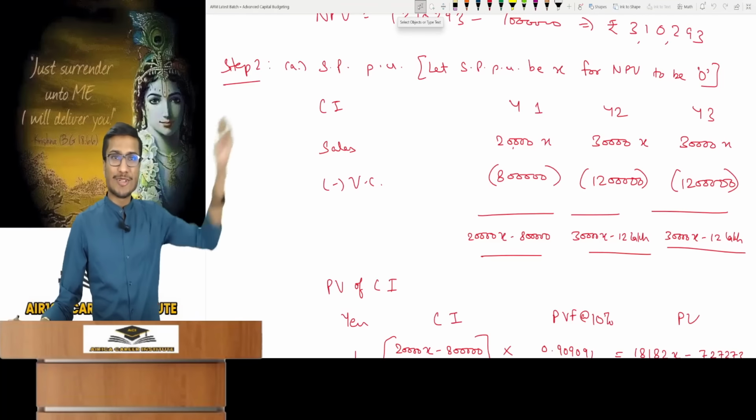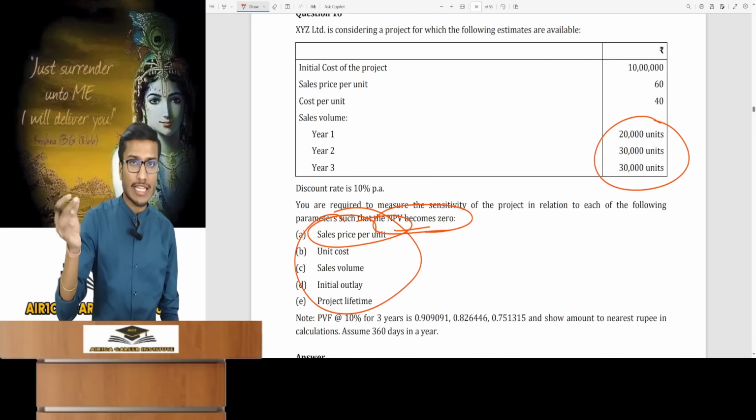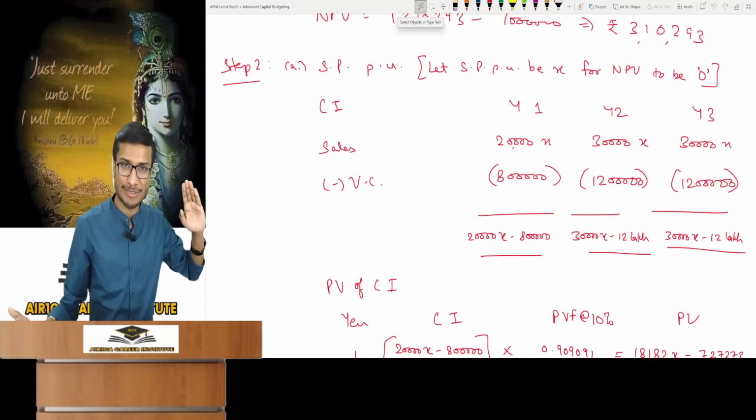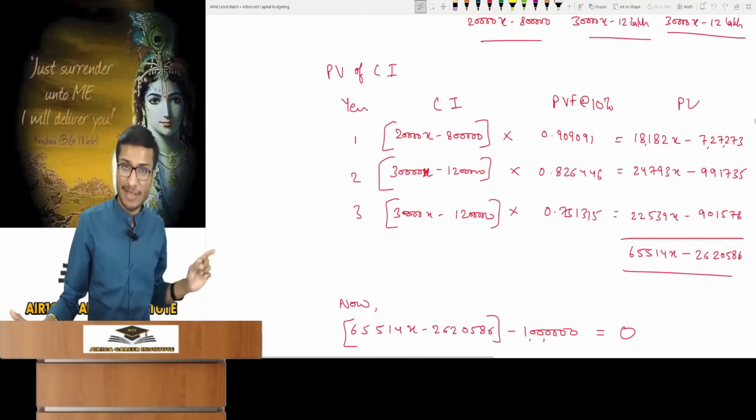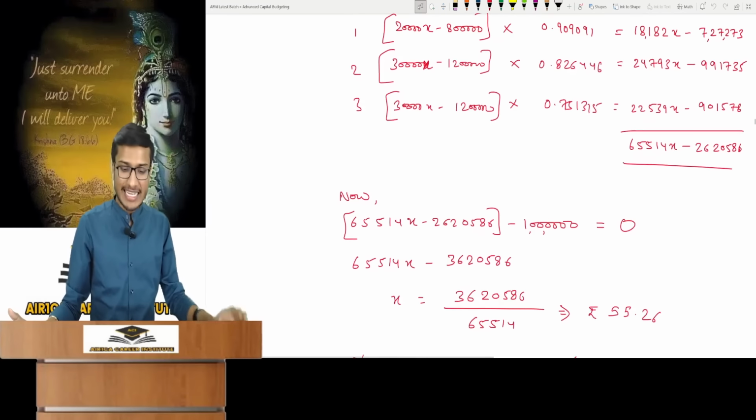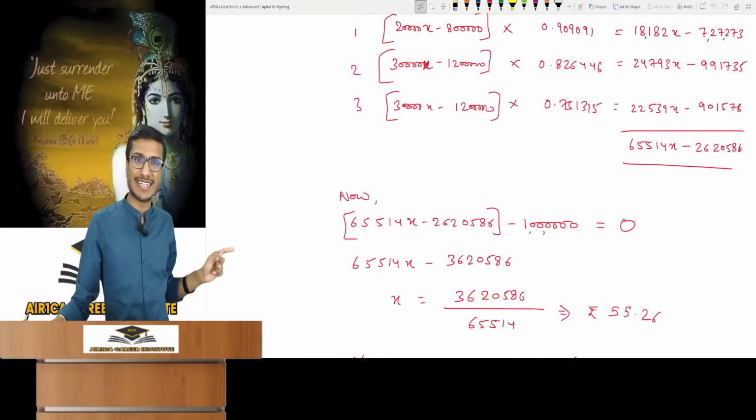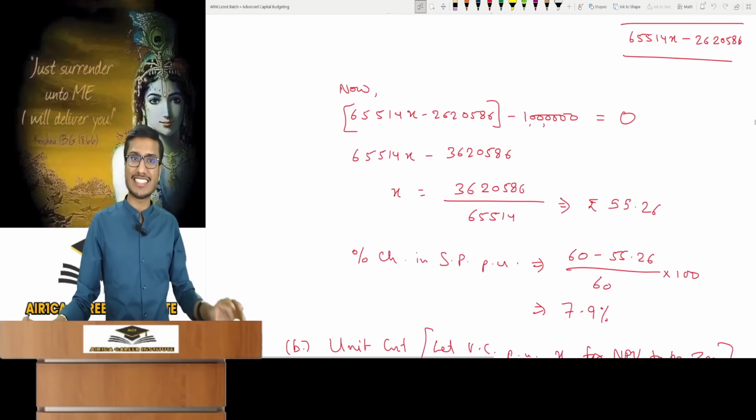So let us see. The annual sales volume is given and constant. So assume the sales price per unit as X to derive the sales value. X times units, minus variable cost cash flow. You calculate the PV now. Calculations in terms of X require strong mathematical skills. This is the PV of cash inflows, from which you subtract the initial investment. Make it equal to 0. You will get what the selling price should be, the percentage change.